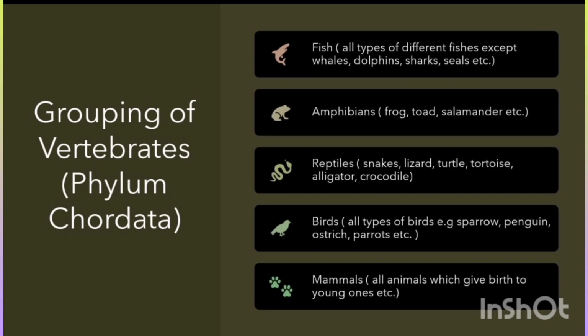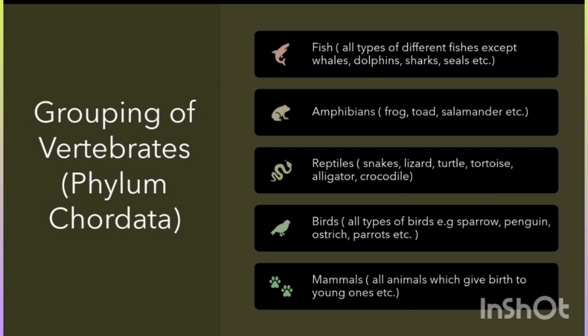Now let's look at some grouping of vertebrates and how they are organized into different groups. Scientists have placed all the vertebrates in the same phylum which is Chordata, but depending upon their differences, like how their habitat is different, how their feeding habit is different, how their reproduction method is different, etc.